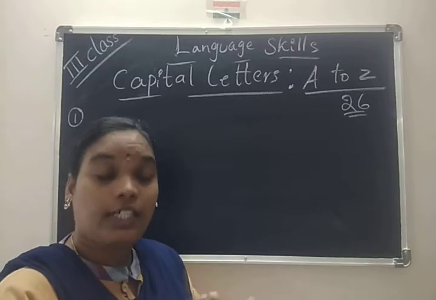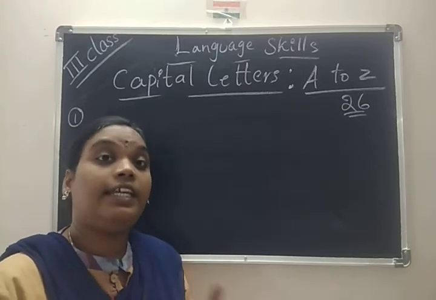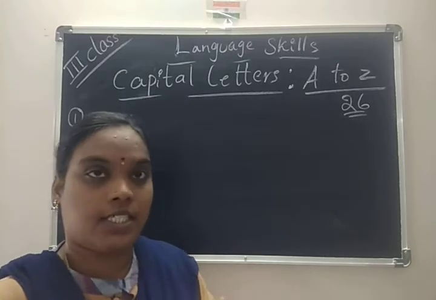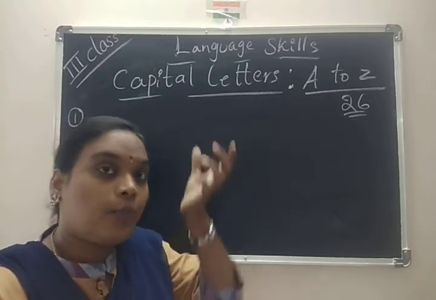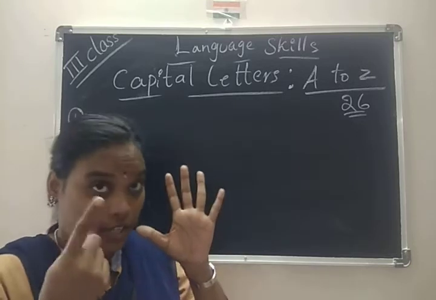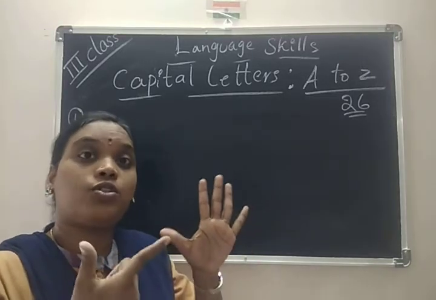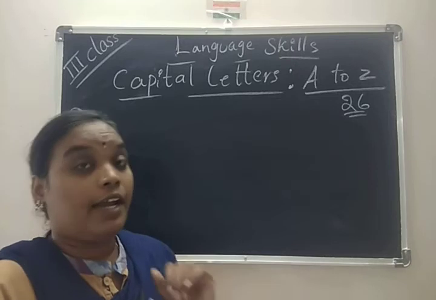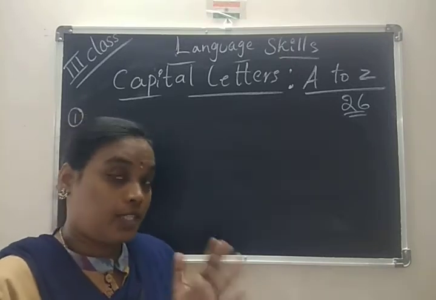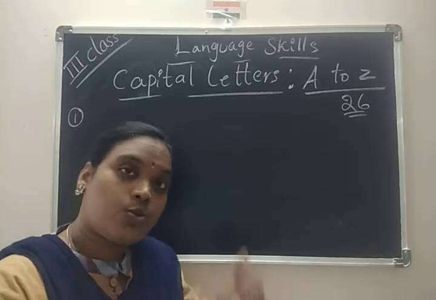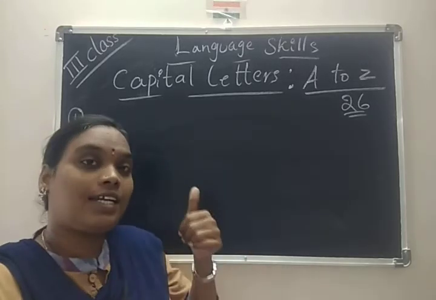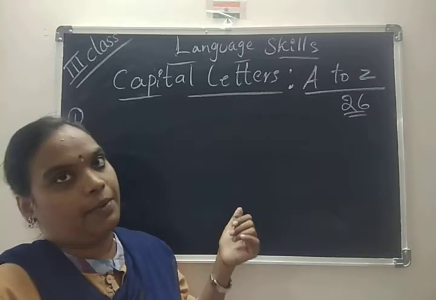And not only that, names of days and months. How many days do we have in a week? 7 days. In those 7 days we have to use a capital first letter. And how many months in a year? 12 months. The names of these 12 months start with a capital letter only.